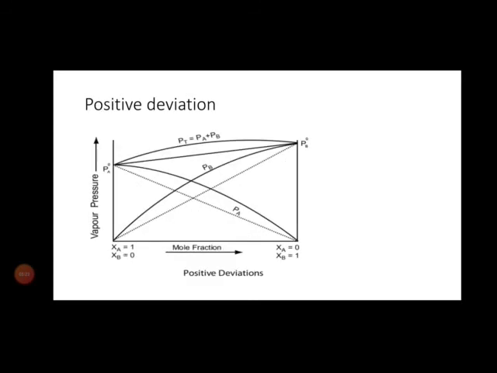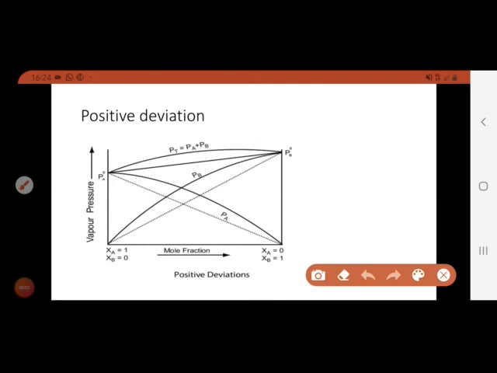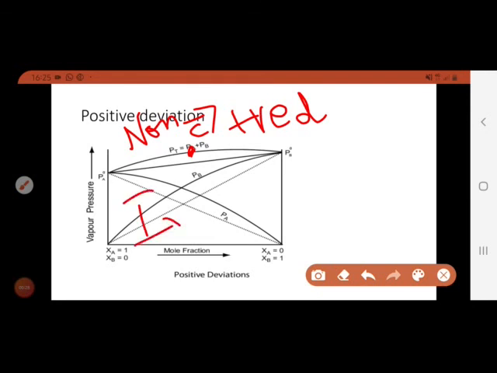As in positive deviation, we can denote the center point as C on the distorted curve. At that point is the maximum vapor pressure, which is higher than the vapor pressure of A and B individually. Above the curve, the solutions are said to be non-ideal solutions that come under positive deviation. Below that curve it is considered an ideal solution.